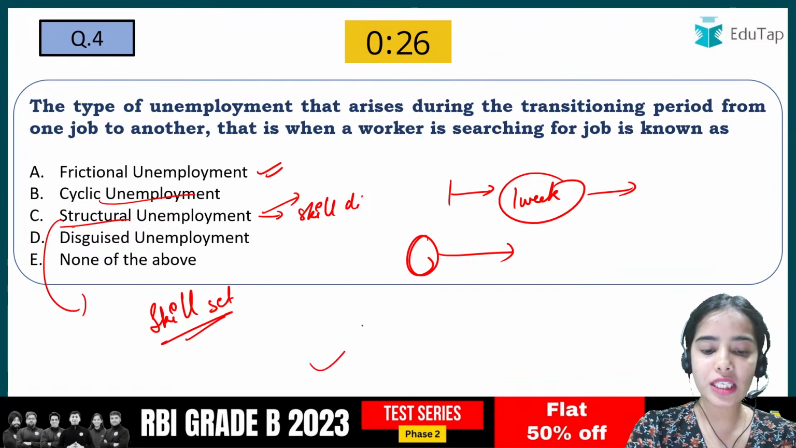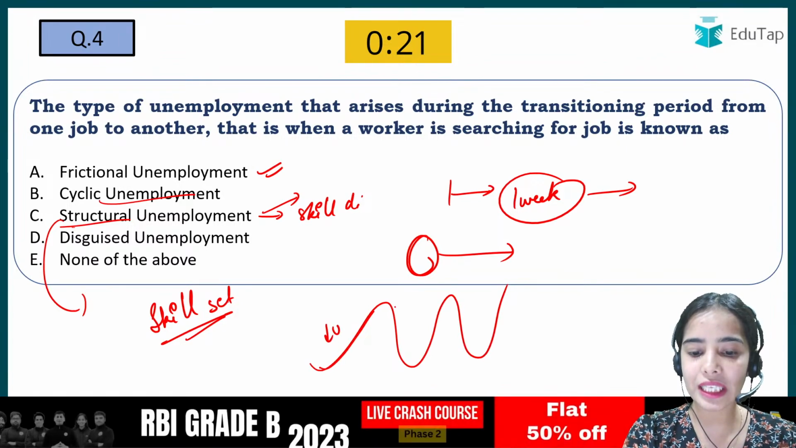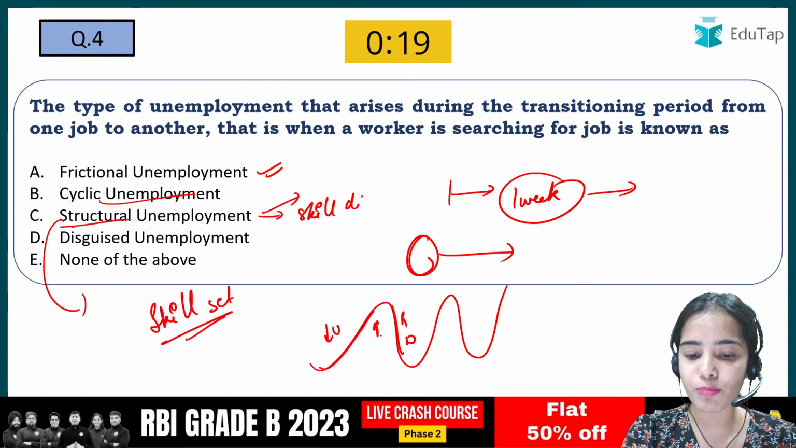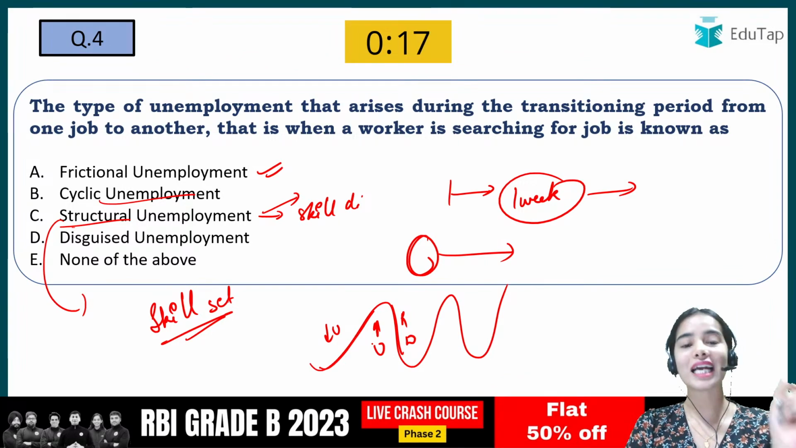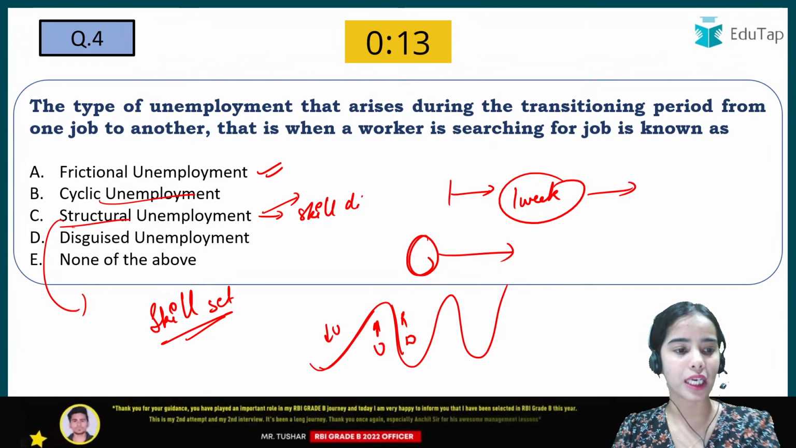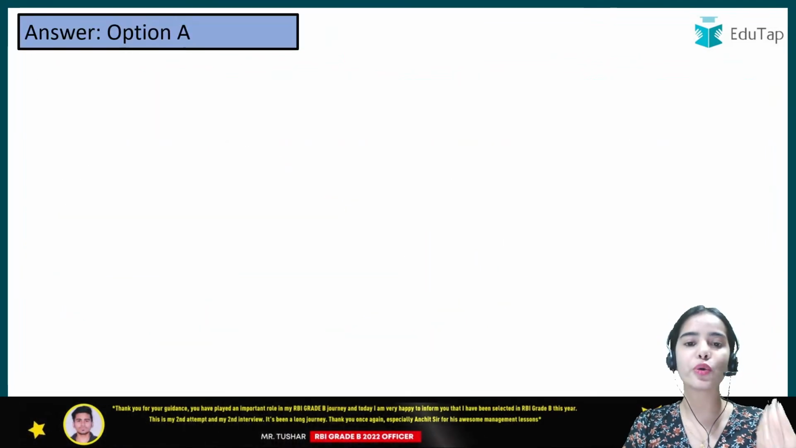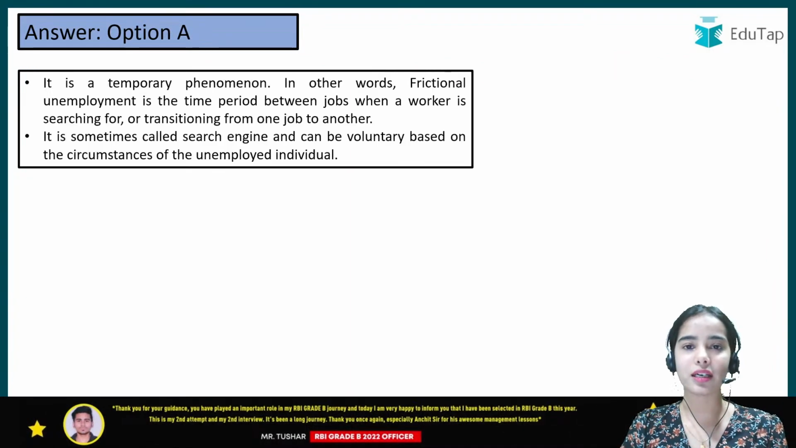Cyclic unemployment is because of the business cycles. When there is a boom, there is less unemployment. When there is recession or depression, there is more unemployment in the country. So that is cyclic unemployment. Because of the business cycles, unemployment is coming in the economy. Disguised unemployment is when you seem like you are working but actually you are not working.